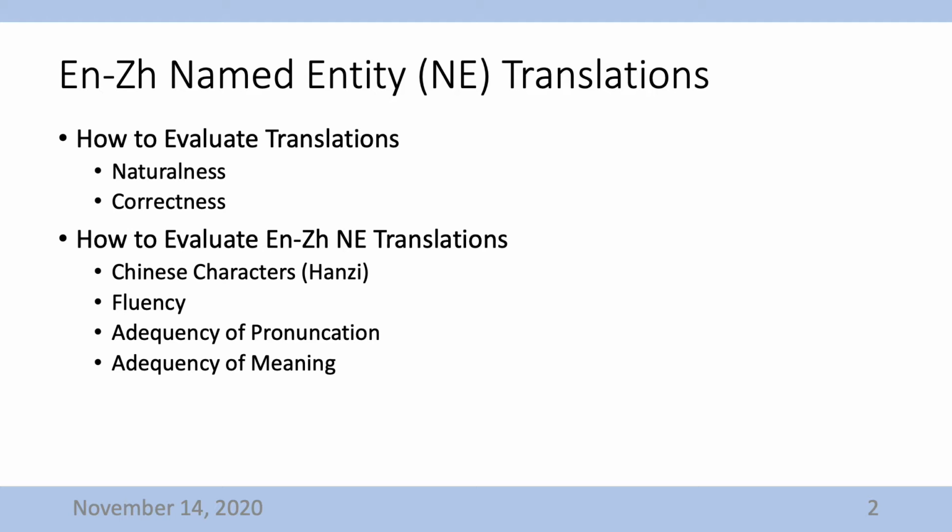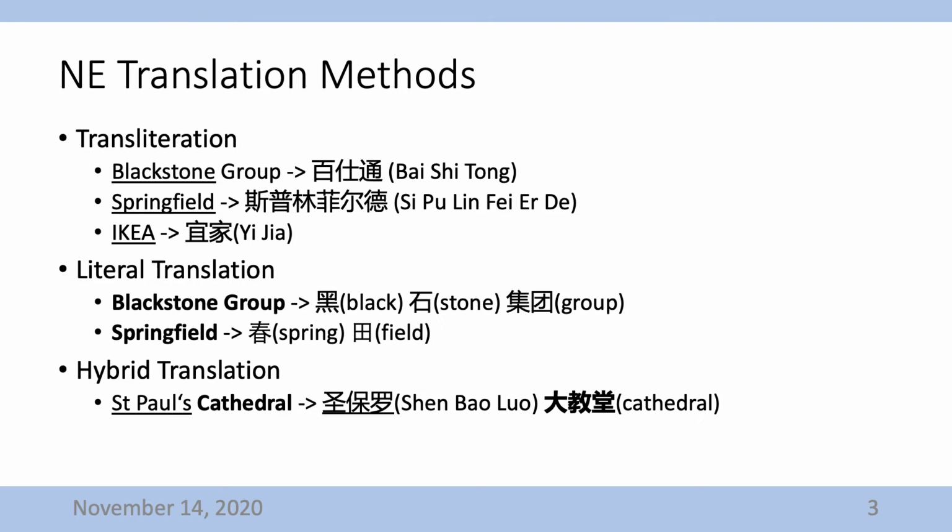Fluency denotes how natural the translation is in Chinese. Adequacy of pronunciation and meaning denotes the correctness of transliteration and literal translation, respectively, which are translation methods in NE translation. The most common method for NE translation is transliteration. It uses Hanzi whose phonemes are similar to the source language. For example, Blackstone is transliterated to 百事通, Springfield is transliterated to 斯普林菲尔德, and IKEA is transliterated to 一家.